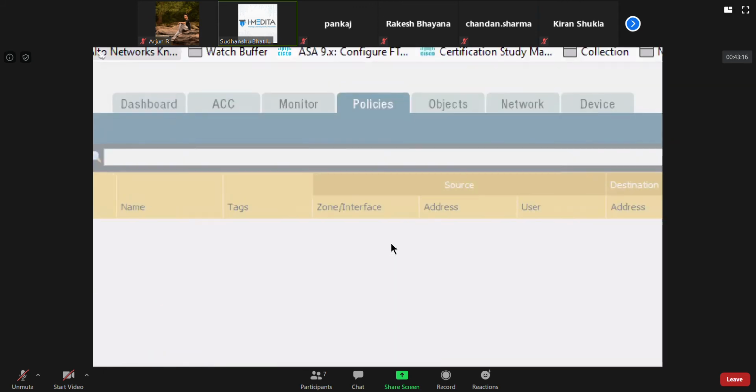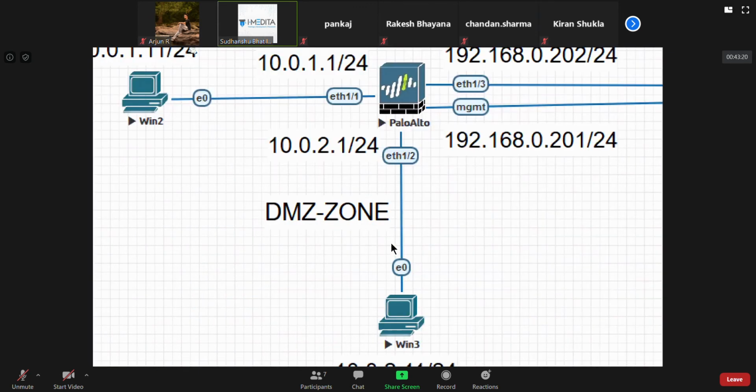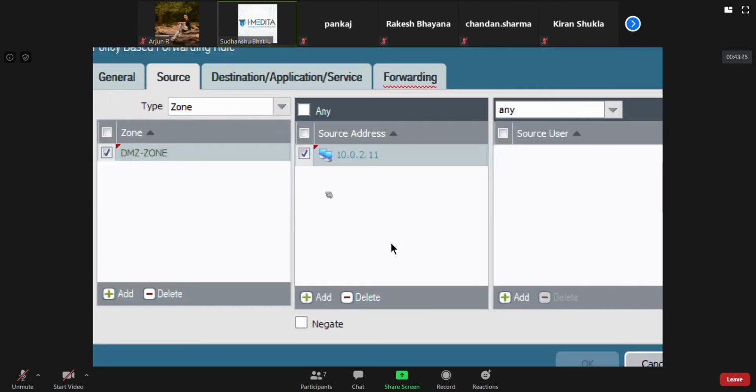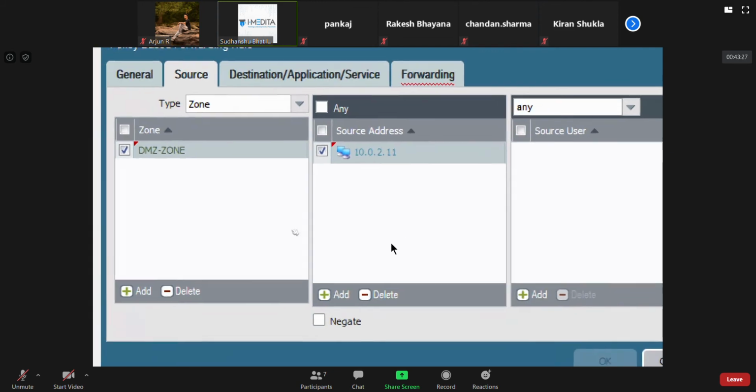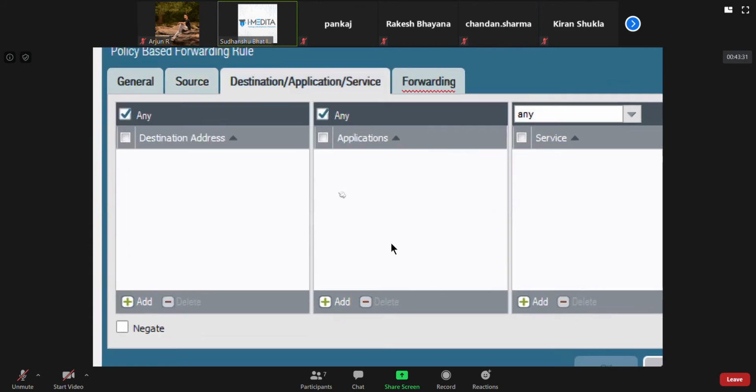Yeah, 2.11. So source address this, and then we can define if the destination address is this.